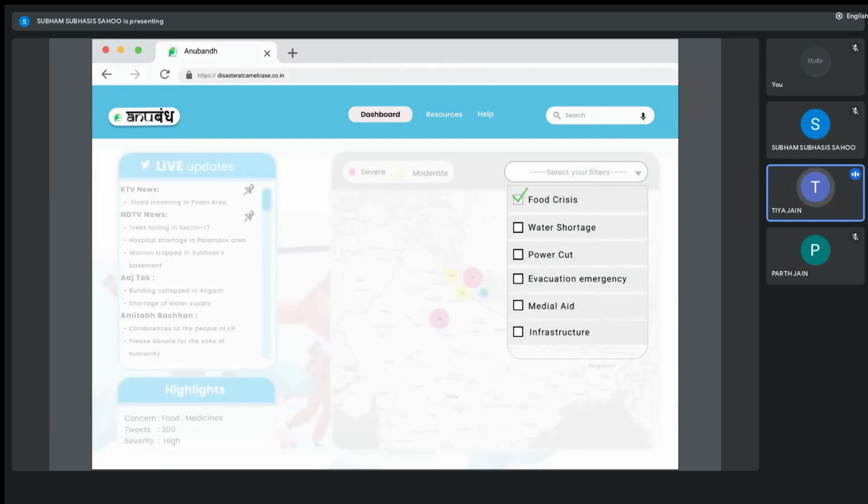We also have a filter option which is provided by our model where the NDRF team can easily sort regions based on the type of crisis. If there is a water shortage or electricity shortage or there is power cut, the team can choose the type of crisis and then it will get the regions according to that.